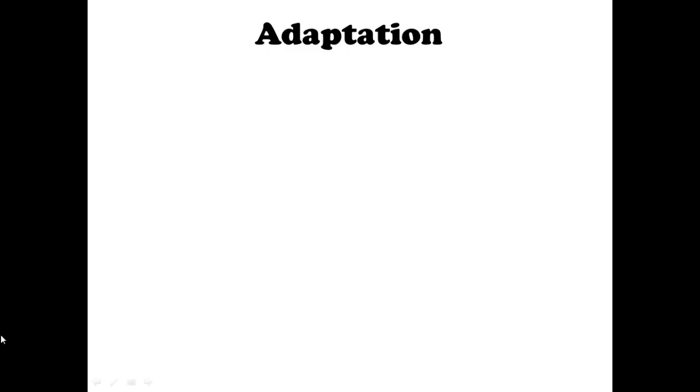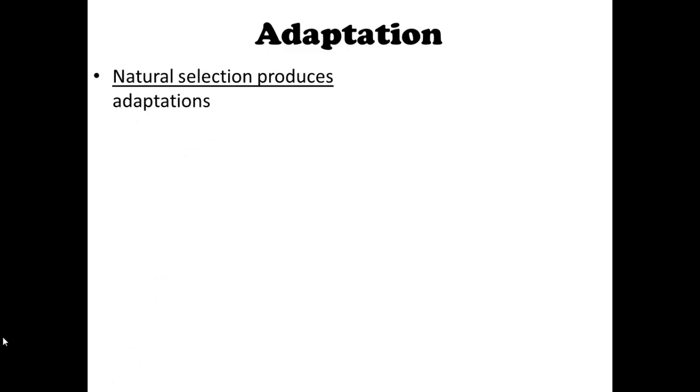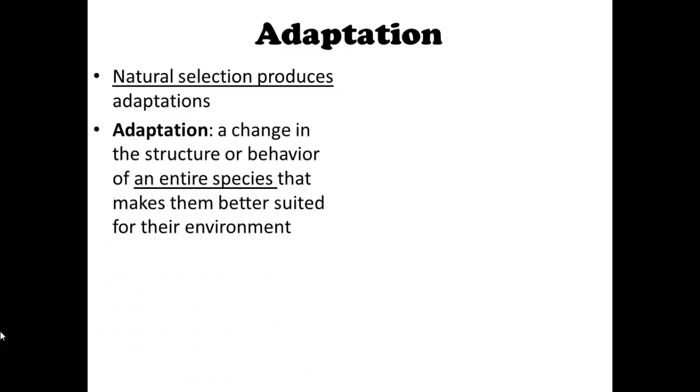So that's artificial selection. Now we're going to talk about adaptation. Natural selection produces adaptations. I said variations are needed for natural selection, and then when natural selection takes place, it produces adaptation. An adaptation is a change in the structure or behavior of an entire species that makes them better suited for their environment. So an adaptation is the whole species. It's not just one organism.